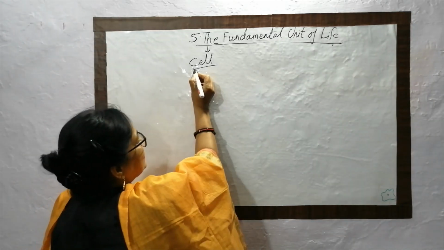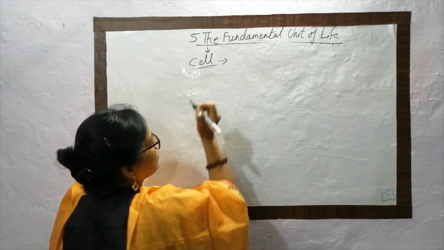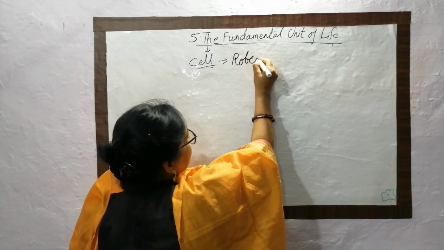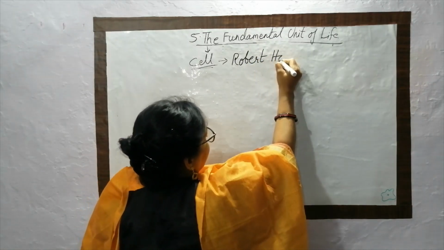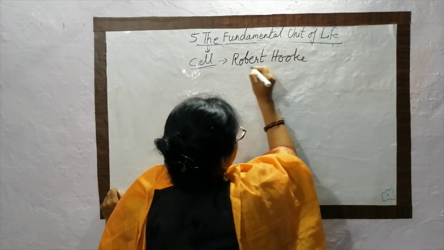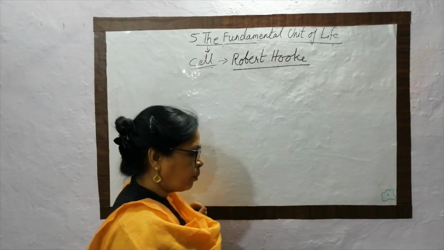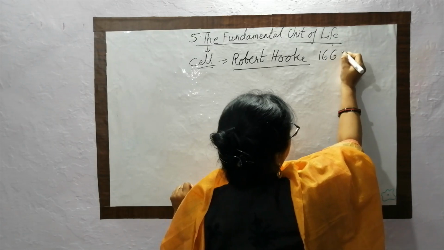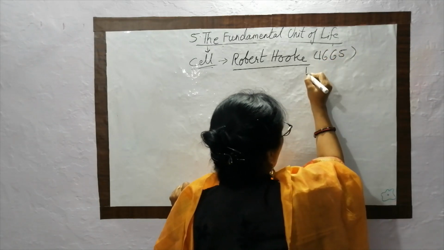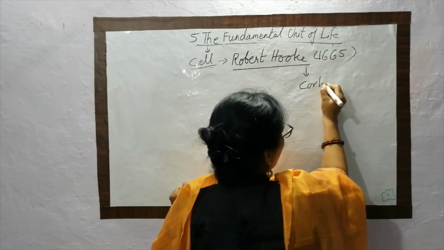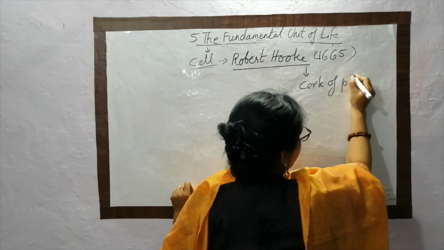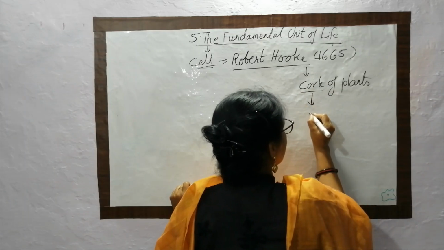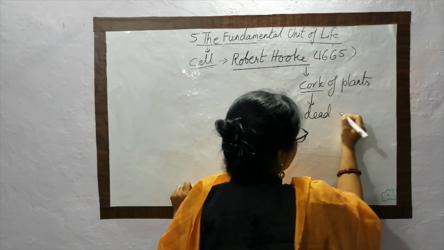Now how was this cell discovered? It was discovered by Robert Hooke in the year 1665. He saw the cork of a plant. Now what is the cork? Cork is the dead part of the plant.